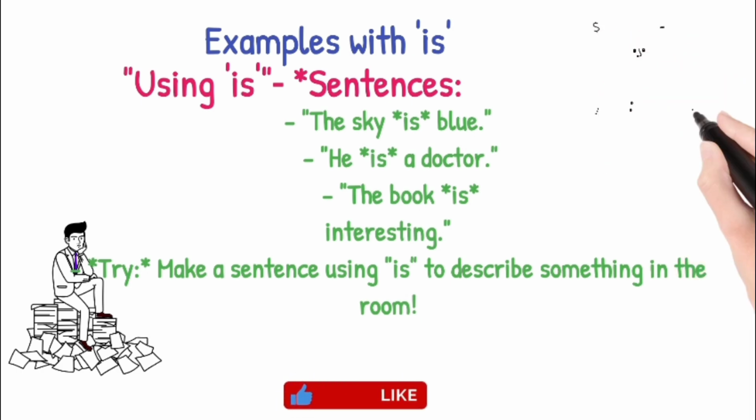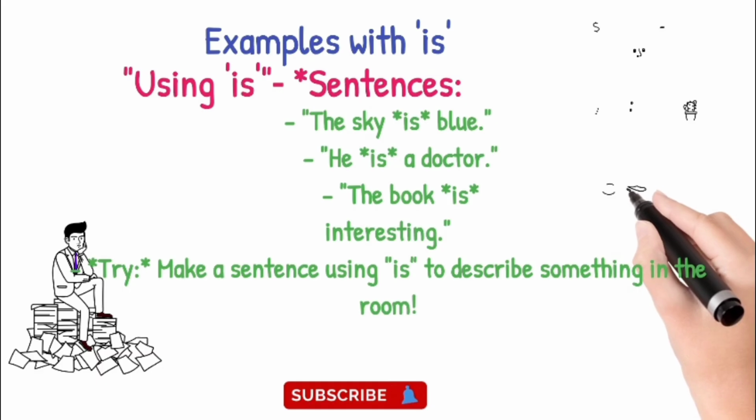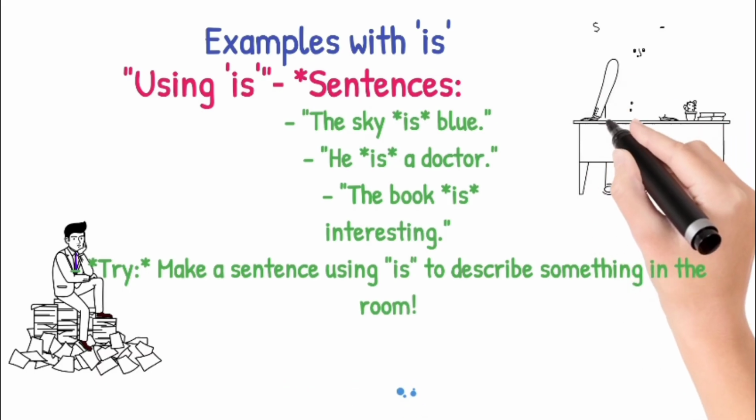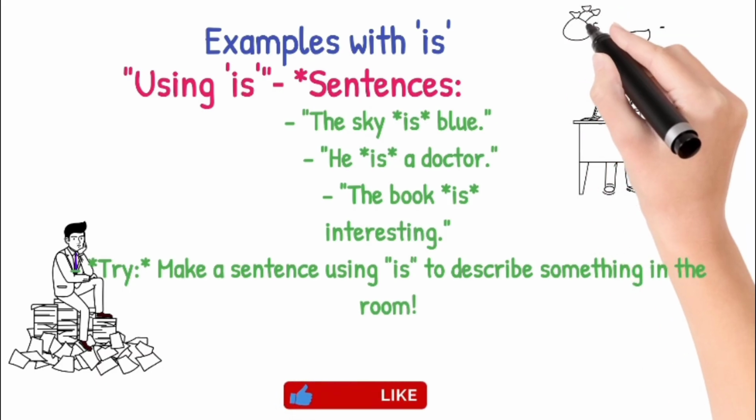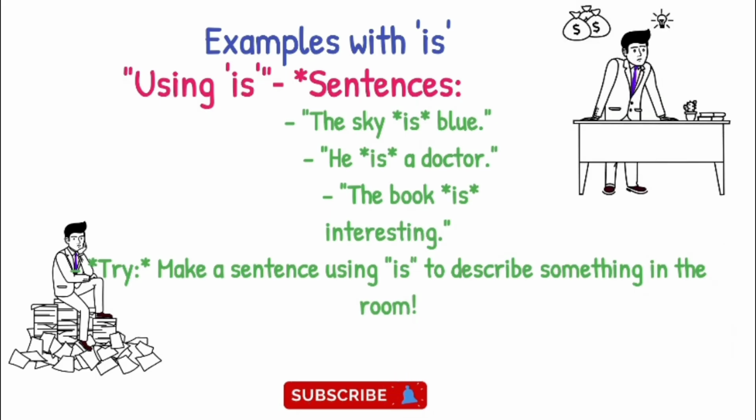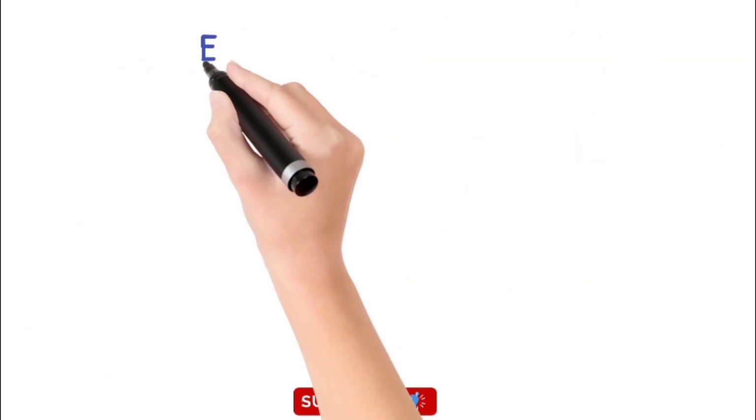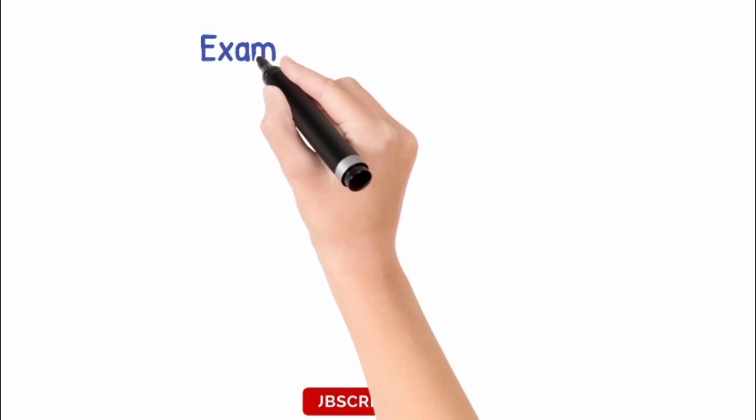Make a sentence using is to describe something in your room. This is a big TV. It is an AC. This is a fan. So tell me in the comments how many things are around you using is.